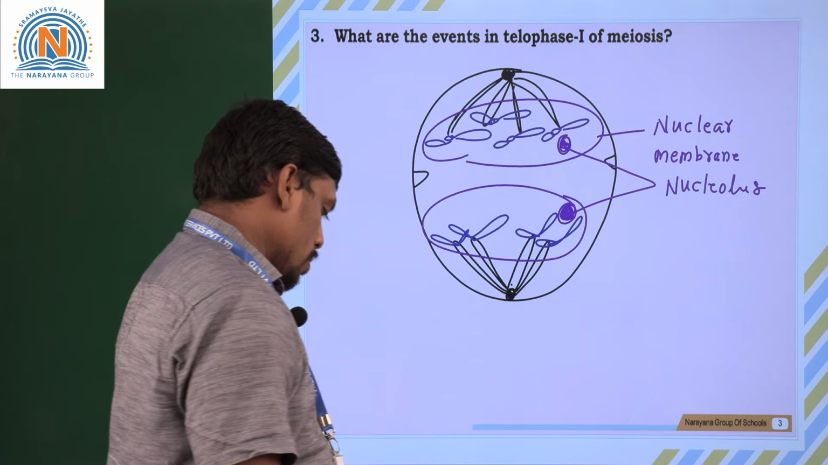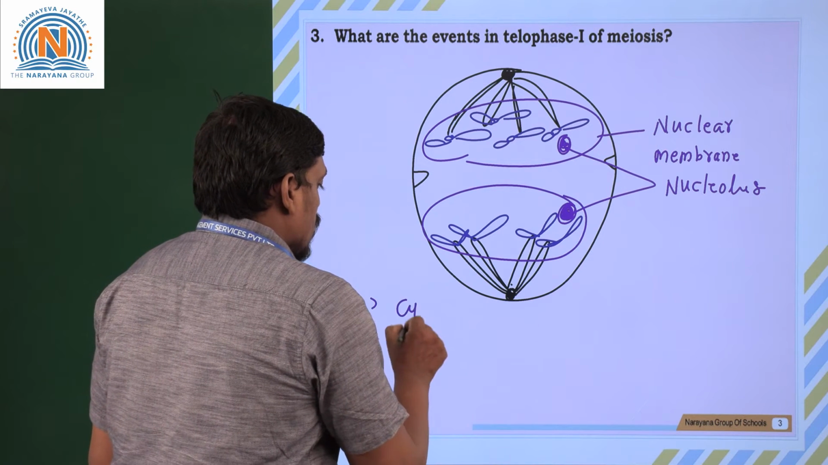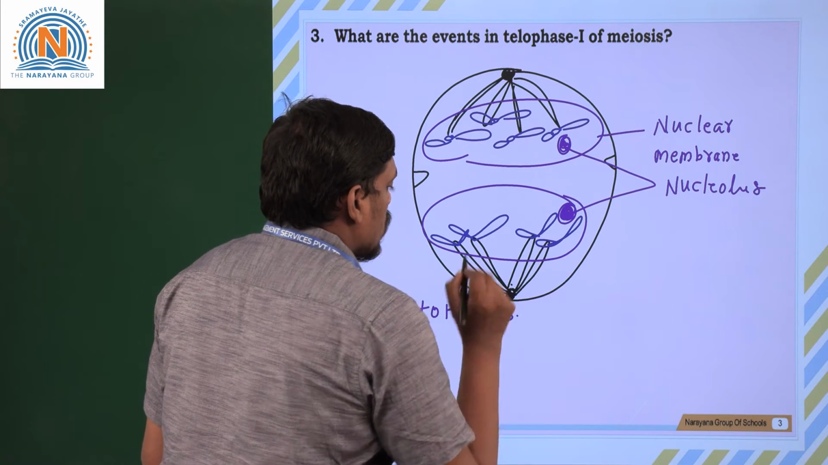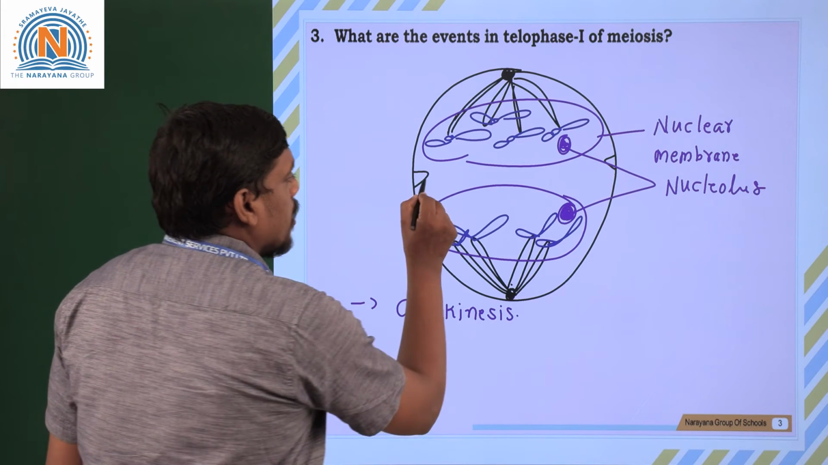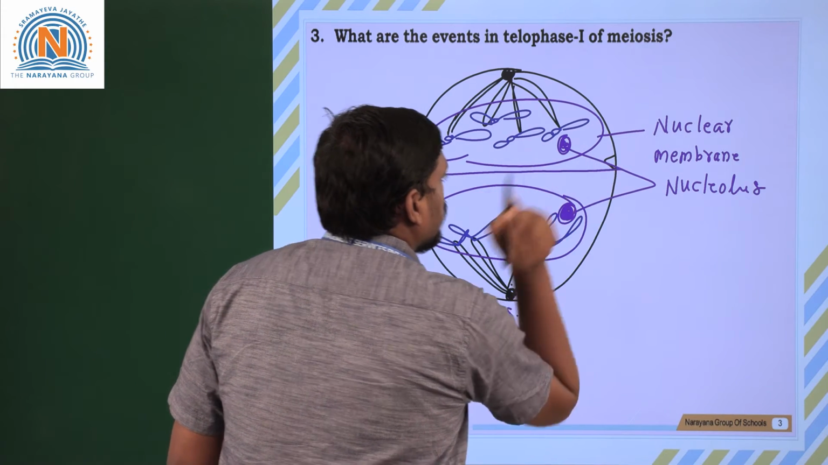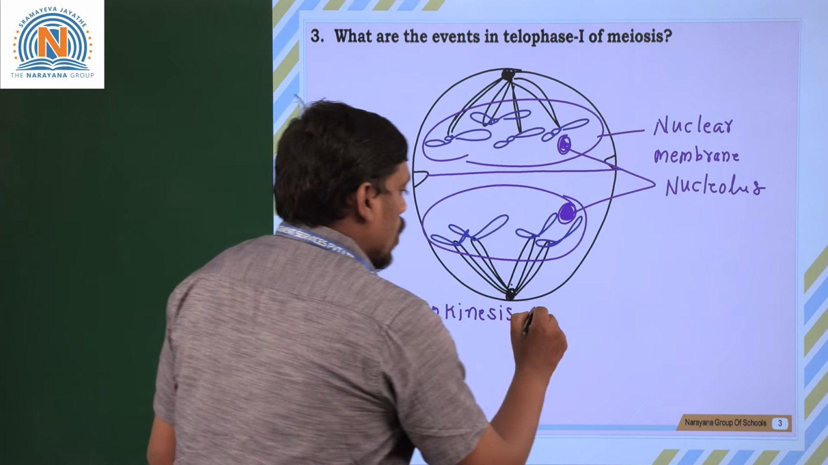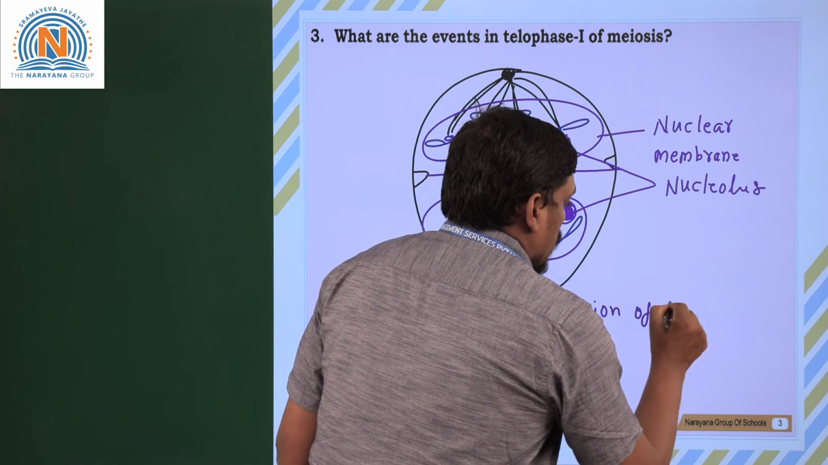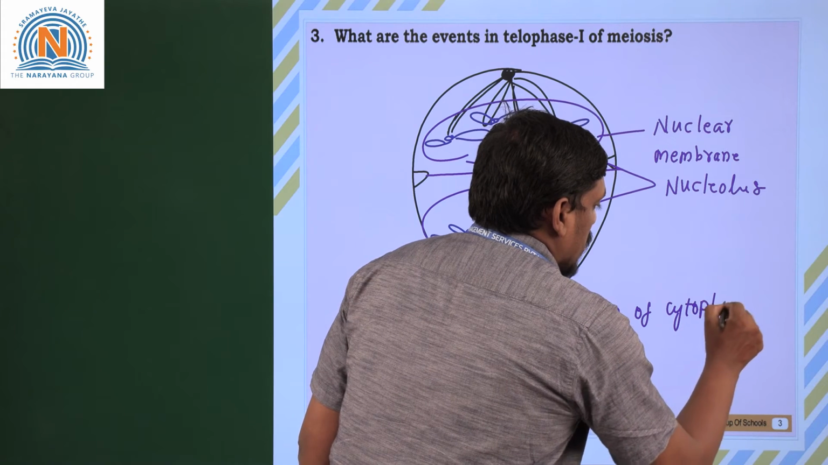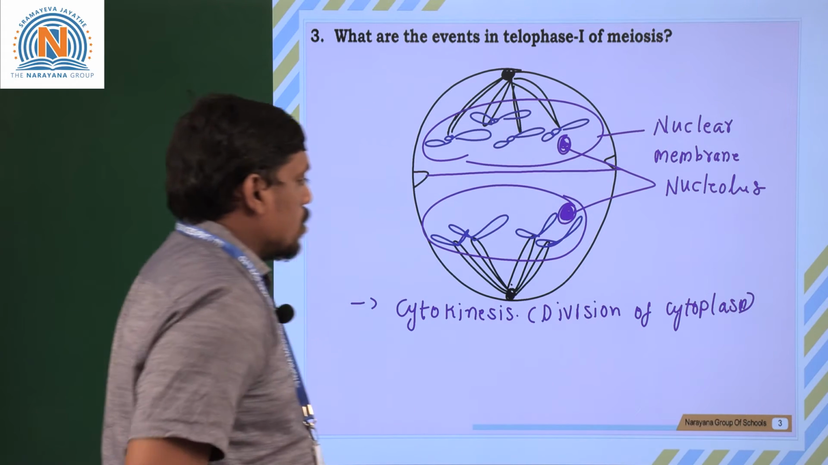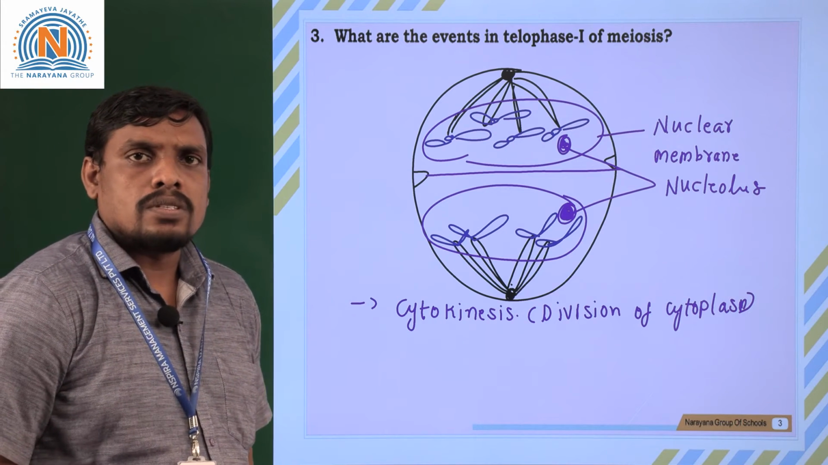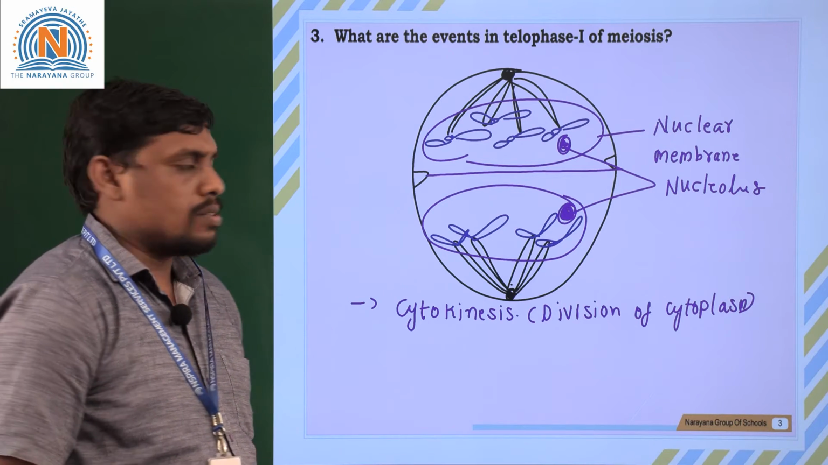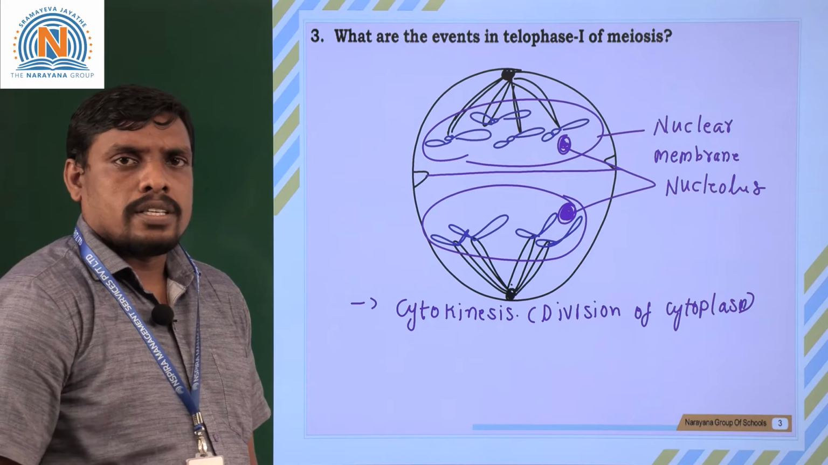Moving to the next one. Here, cytokinesis follows in telophase 1. What do you mean by cytokinesis? Division of cytoplasm. Division of cytoplasm is called cytokinesis, which is also seen in telophase 1 of the meiosis cell division. So these are the different events that are commonly seen in telophase 1 of meiosis. Moving to the next question, let us look at the next question.